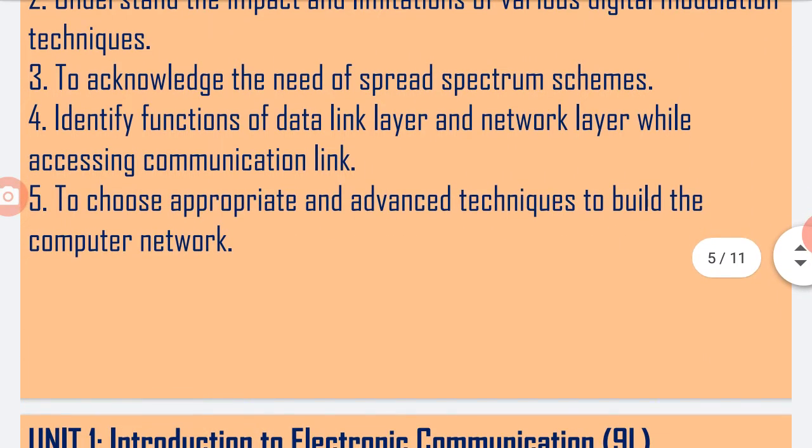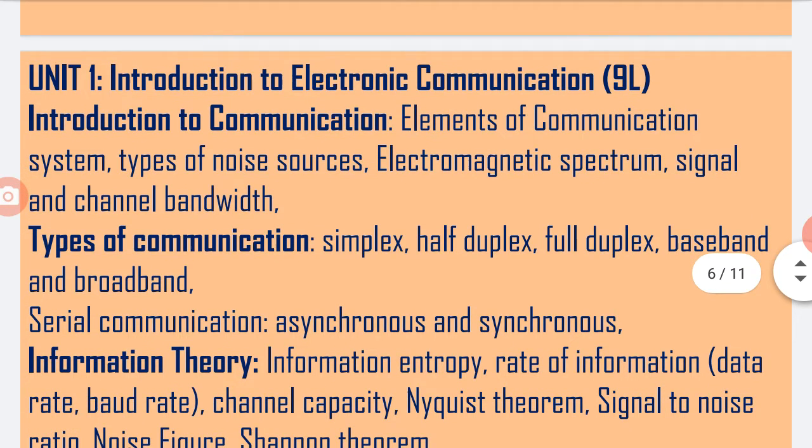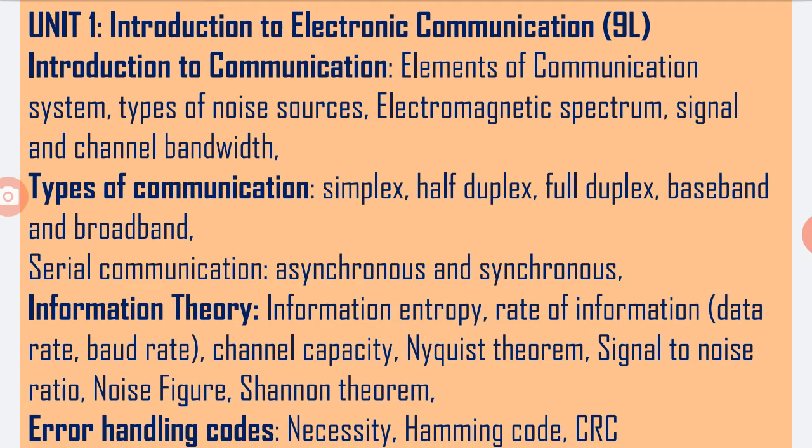After that, we go to the unit wise discussion of the syllabus. Here the first chapter, unit first, is introduction to the electronic communication, having a 9 lecture syllabus.